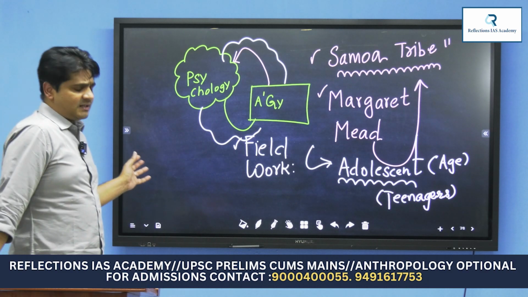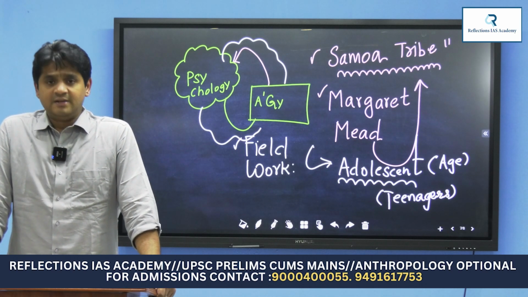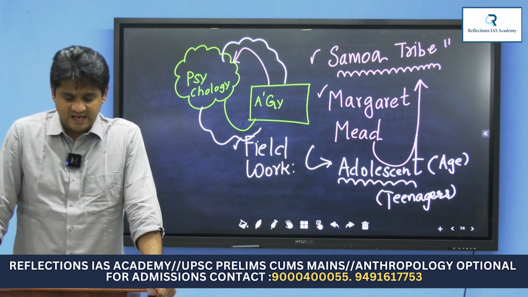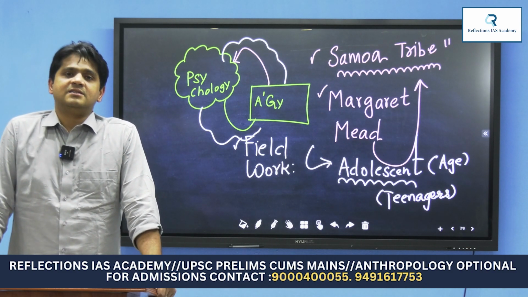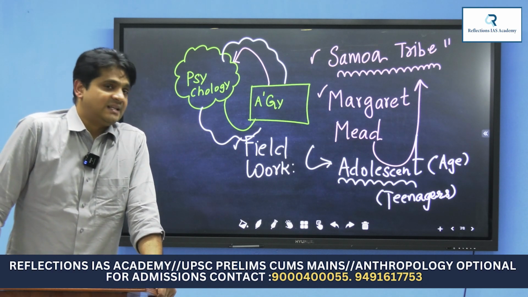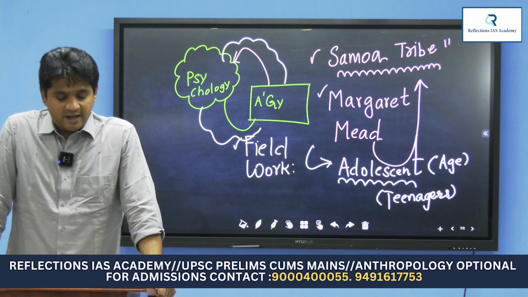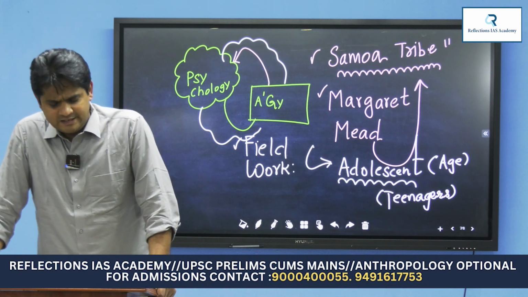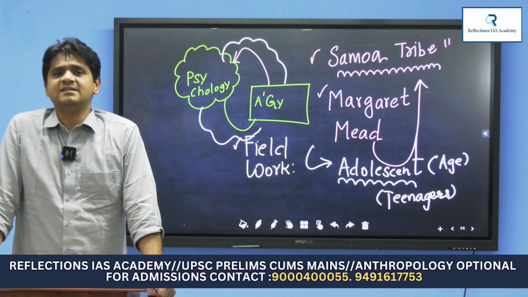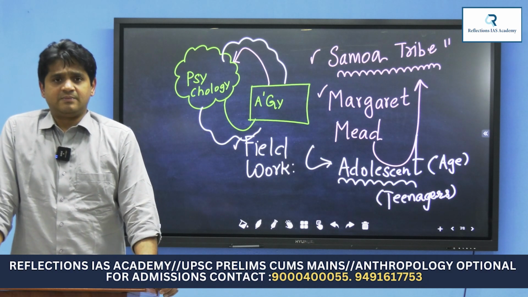So like this particular chapter, the relationship of anthropology with other disciplines like social sciences, behavioral sciences, where psychology is a good example of a behavioral science. Life sciences means zoology, botany. Then medical sciences, I have already illustrated with an example, the correlation of medical science and anthropology. Earth sciences and humanities. There is a subtle difference between social sciences and humanities that we will be discussing in regular sessions. And this is how we try to understand this particular chapter, relationship with other disciplines.